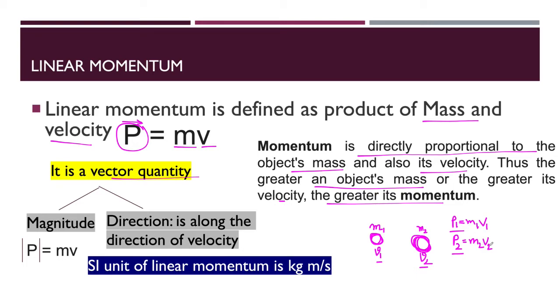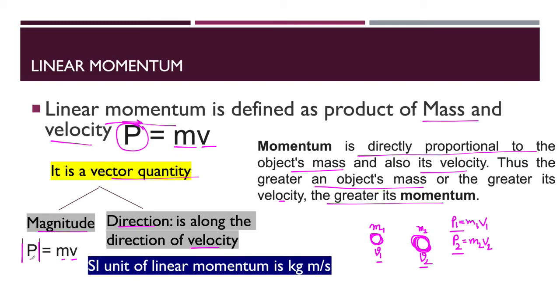In a vector quantity, both magnitude and direction are present. The direction of the velocity will be the direction of the linear momentum. And magnitude here means the modulus. What is the meaning of modulus? We have to ignore the negative values. Whatever positive values are there in m and v, only those you have to take in the product of linear momentum.